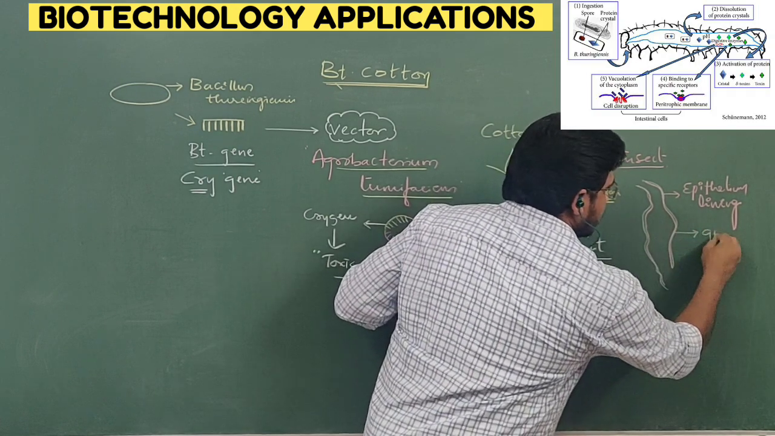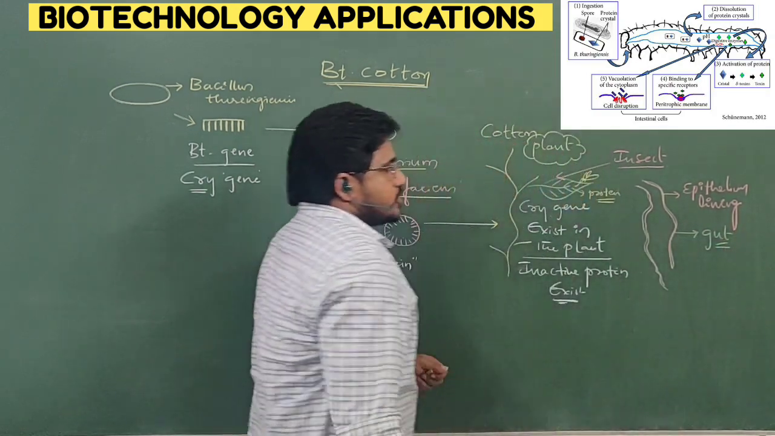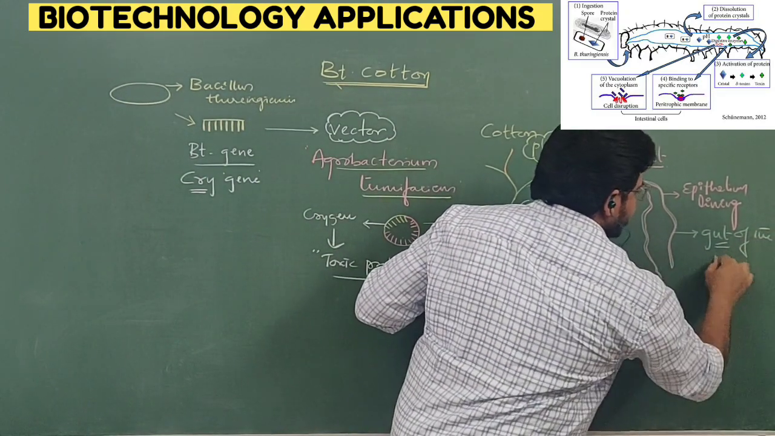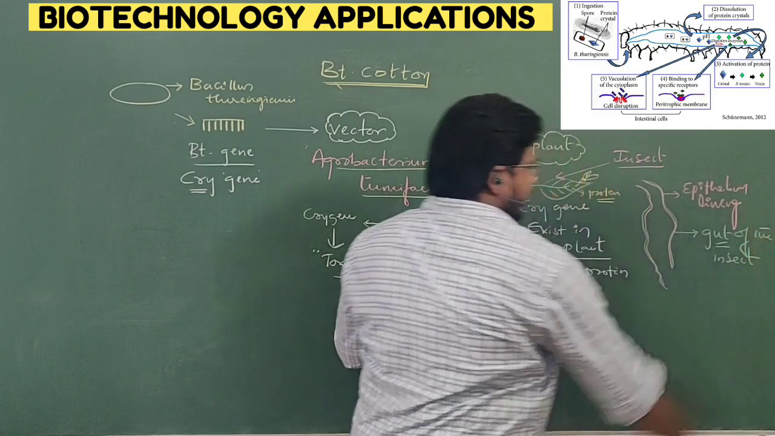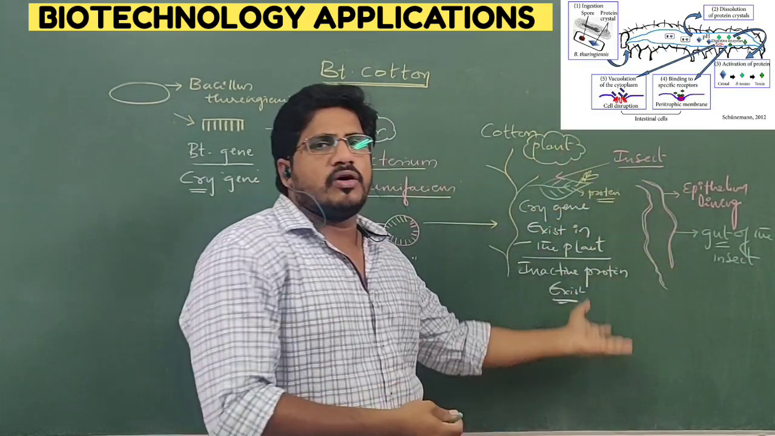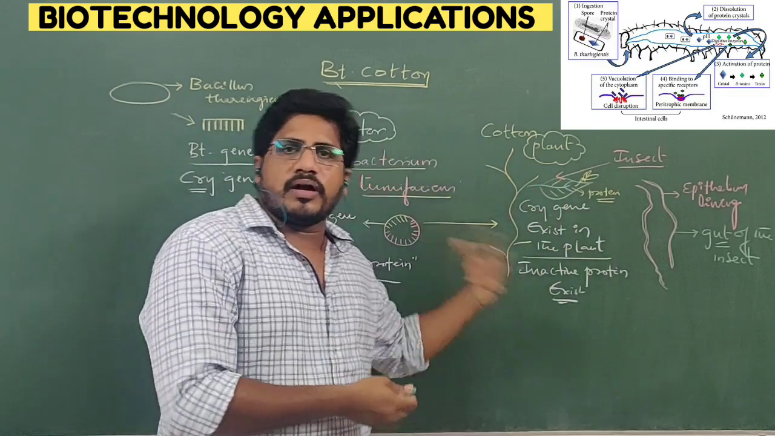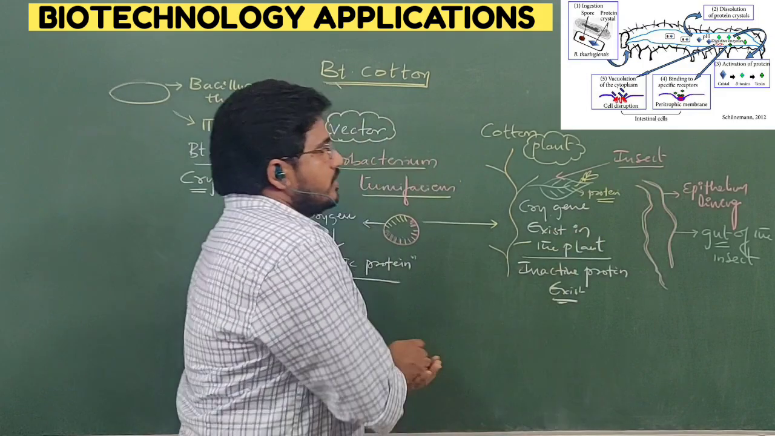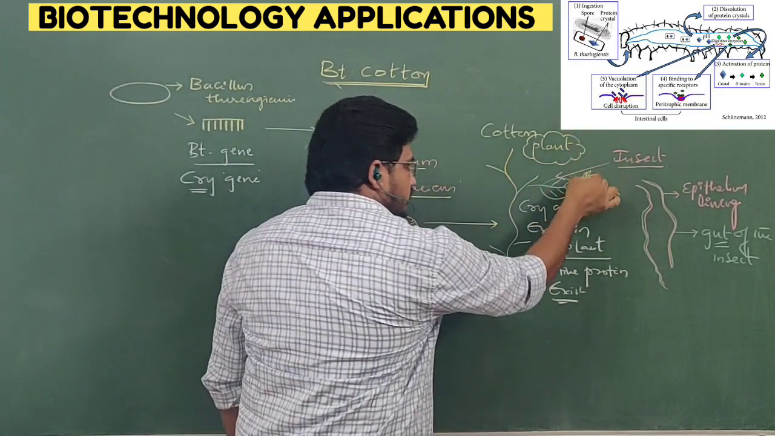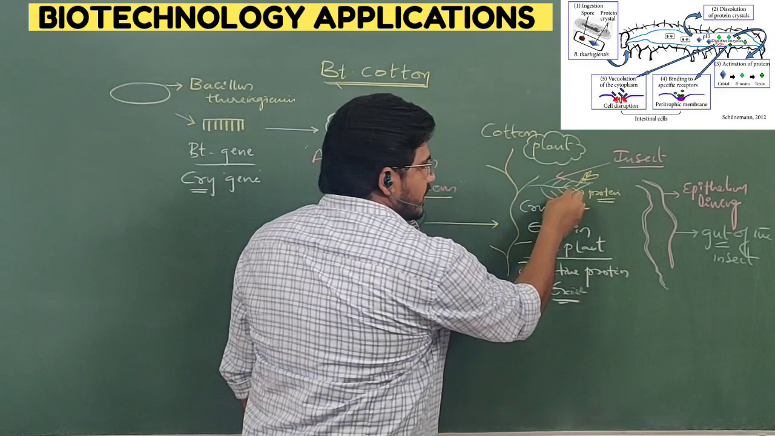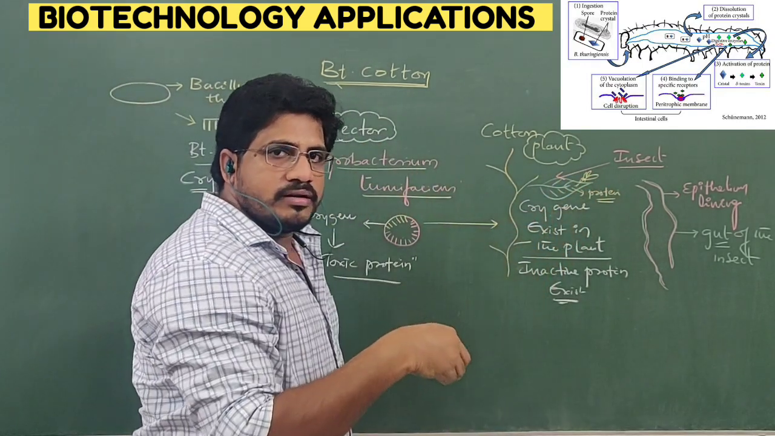And this is the gut, which means the digestive system of the insect. Observe carefully. This is the digestive system of the mosquito or cotton bollworm, whatever it is. Inside the gut, an epithelium lining is present. Now, once this mosquito or cotton bollworm or beetle eats the leaf, inside the leaf, crystalline